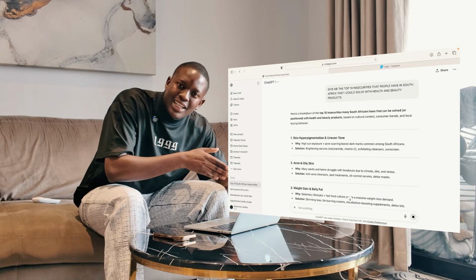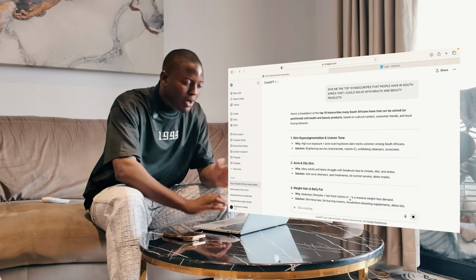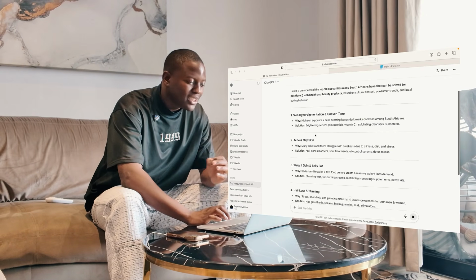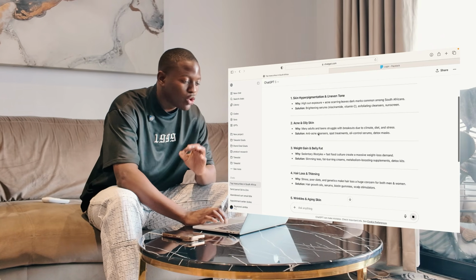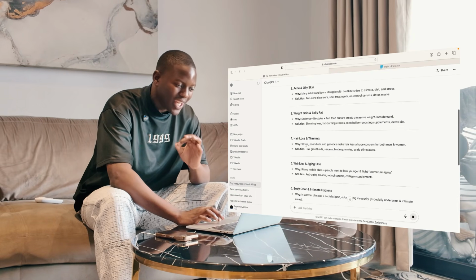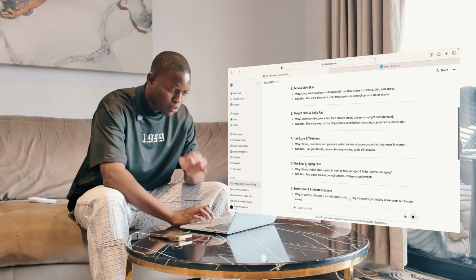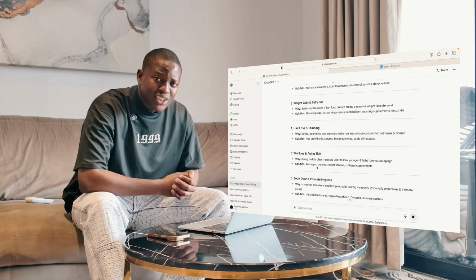Once we find exactly what the people are struggling with, we then go ahead and look for solutions for those problems. As you can see on ChatGPT here, it's telling us, number 1, skin hyperpigmentation and uneven tone. Number 2, acne and oily skin. 3, weight gain and belly fat. 4, hair loss and thinning. 5, wrinkles and aging skin. Body odor. These are problems that people deal with day to day.